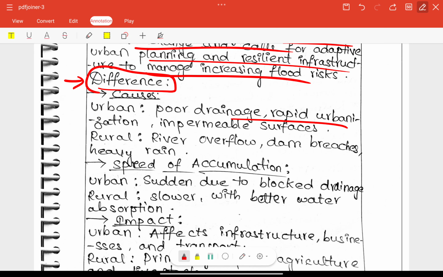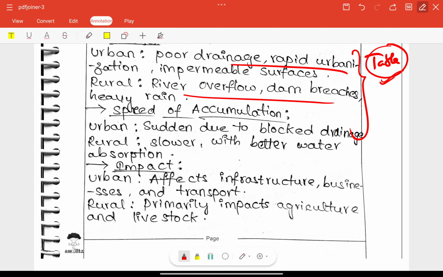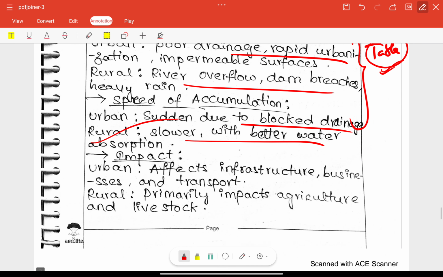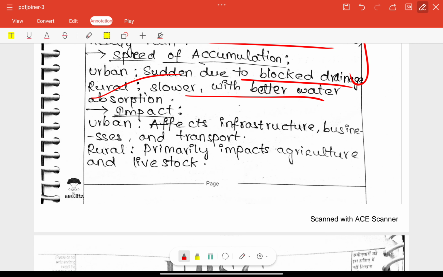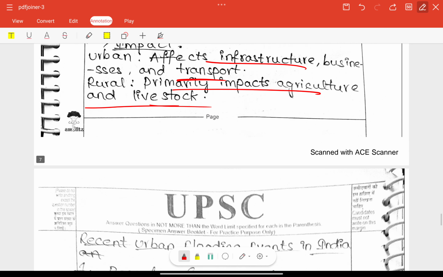Urban: poor drainage and rapid urbanization. Rural: river overflow. Here, for these differences you can use a table, right? A table is very impressive, a particularly attentive formula to approach these types of differences, distinguish, or compare type of questions, right? Spread and accumulation are also sudden in urban areas due to blocked drainage, and slower in rural areas with better water absorption; that is the difference between urban and rural. Impact also written: it primarily impacts agriculture in rural areas, right.